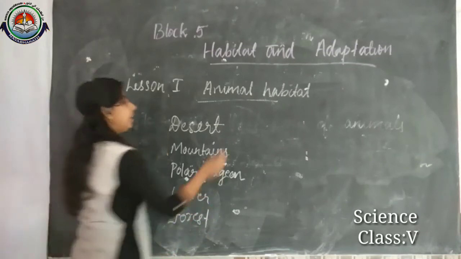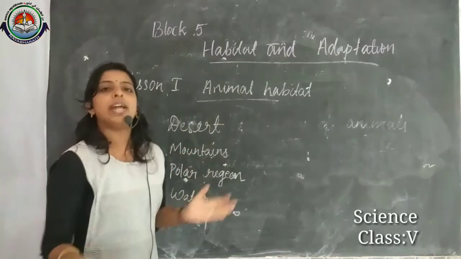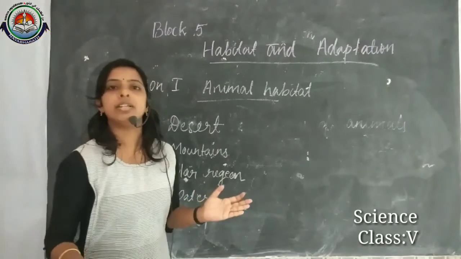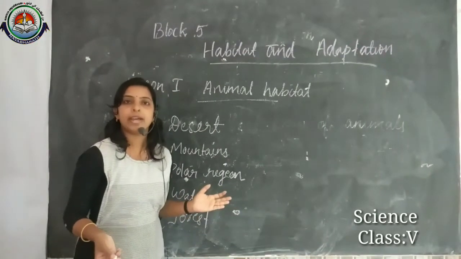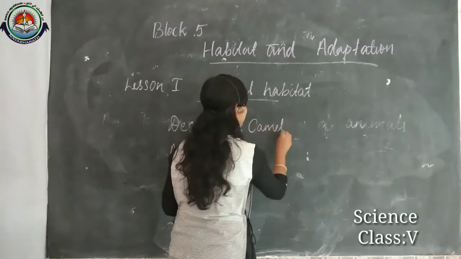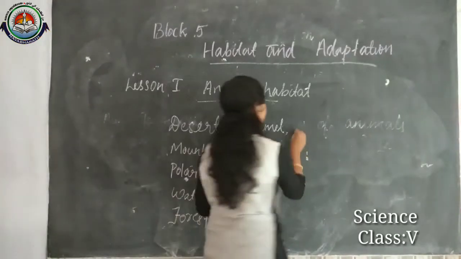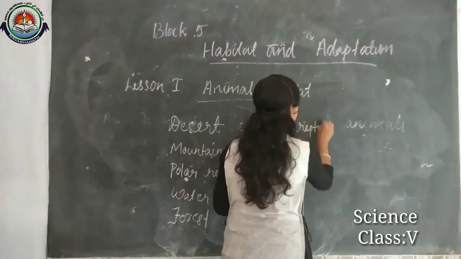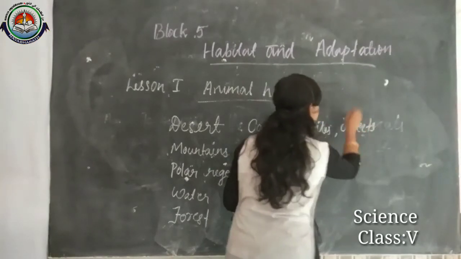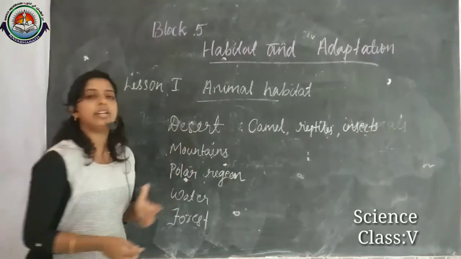Is it right? Yes. And in desert, what animals are we able to see? What animals live in desert areas? Camel, right? Yes, camel. Then some kinds of reptiles are there, and some small insects. So mainly we can consider this camel.